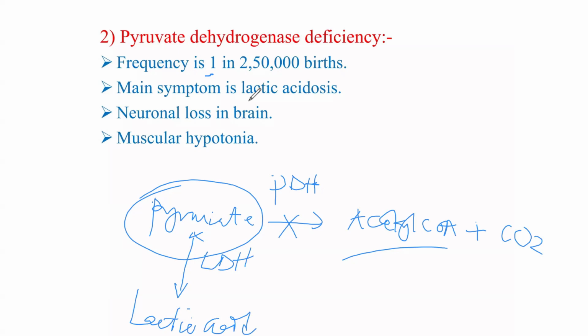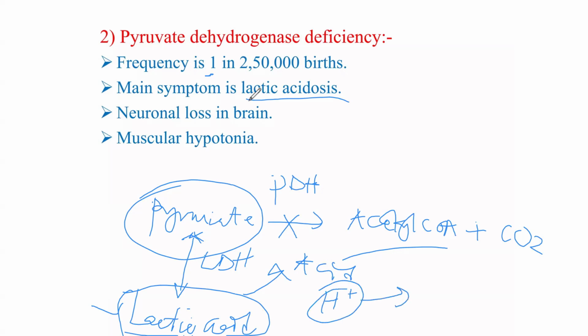That is why when pyruvate accumulates, it will be channeled into generating a lot of lactic acid. As a result, there will be lactic acidosis, because lactic acid is an acid. So there will be an increase in hydrogen ion concentration, which leads to acidosis.